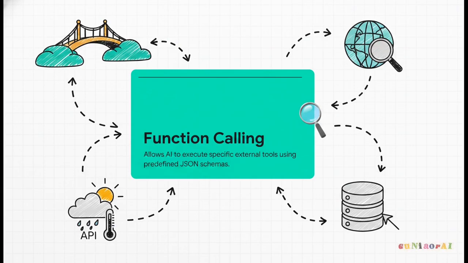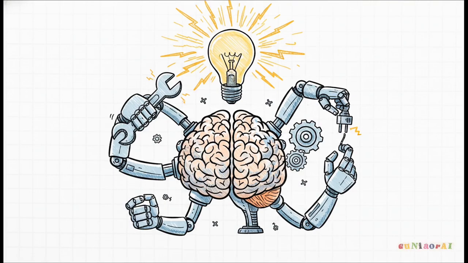This is the bridge. This is exactly how your agent decides, oh, actually, I don't know the answer to that. Let me search the web. Or let me check the weather API. Or let me query our internal company database. Giving your agent hands means working with real-world technical bridges. So you'll be working with function calling, REST APIs, getting into Python integration, and even exploring the new MCP protocol.